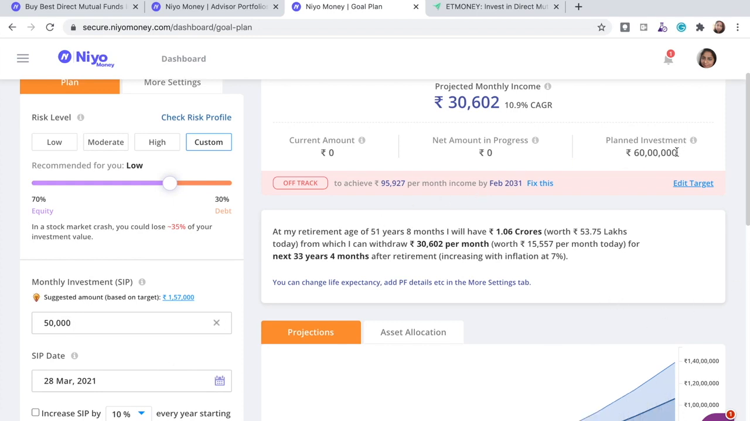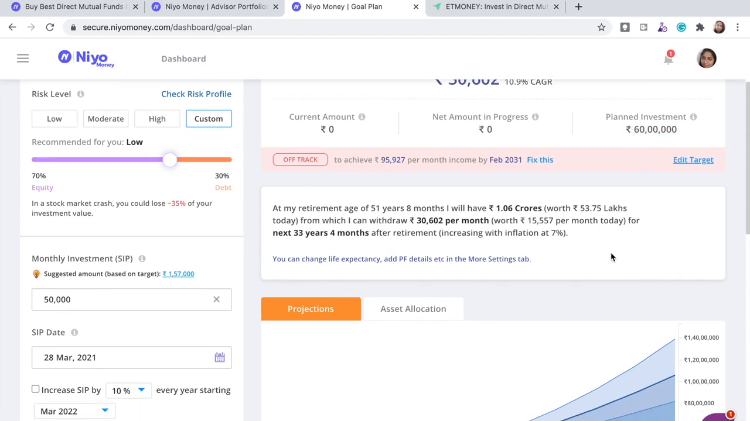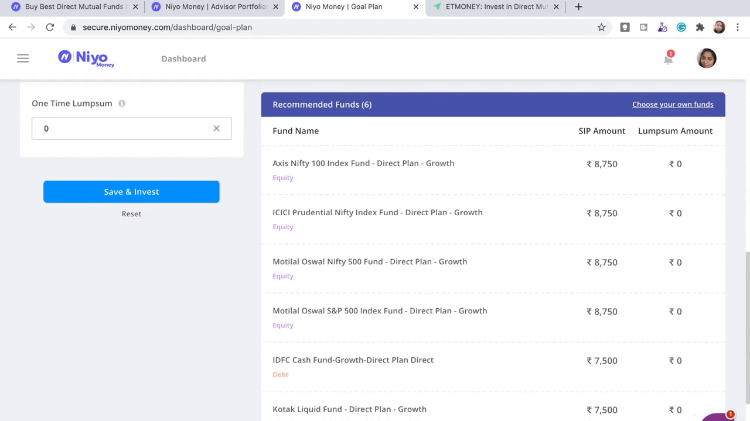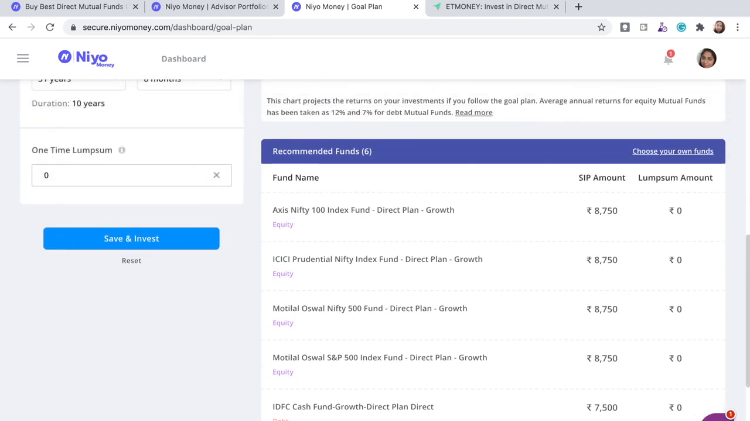Here it says you will be investing close to 60 lakhs, but at your retirement age, you will receive 1.06 crores. And here you can choose your funds. They have recommended some funds, but you can still choose your funds. So when they recommend these funds, generally what I would do is I copy one of those funds.